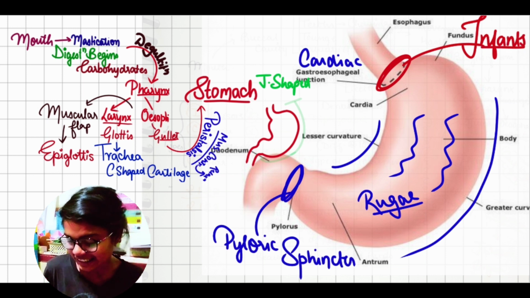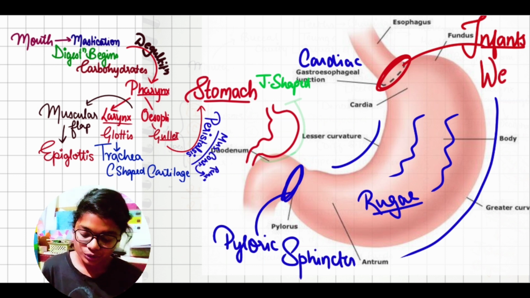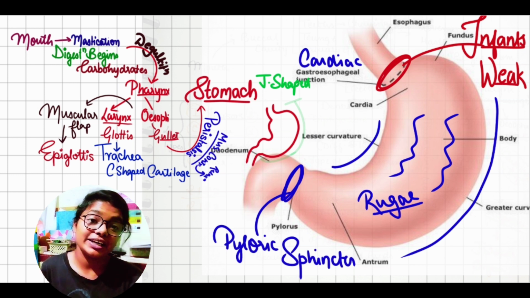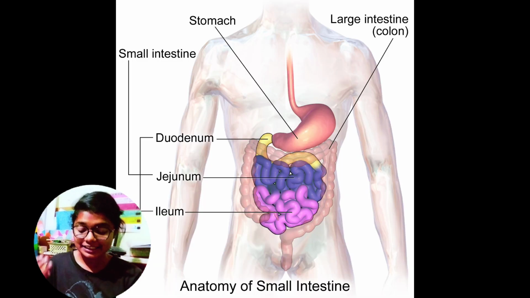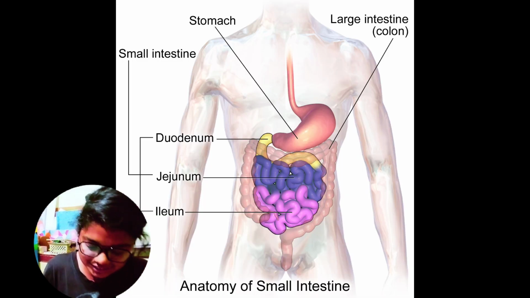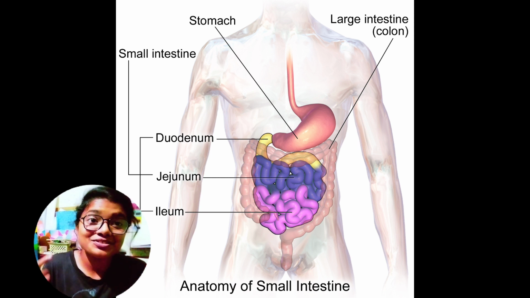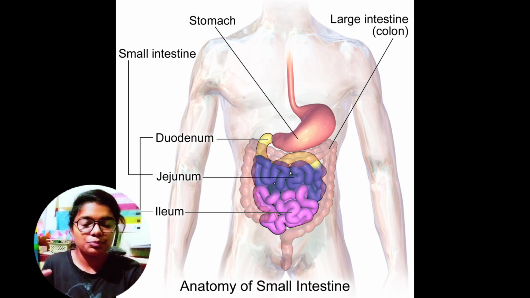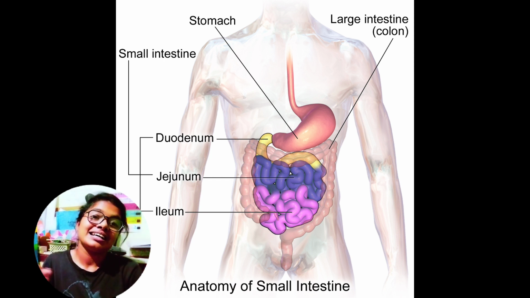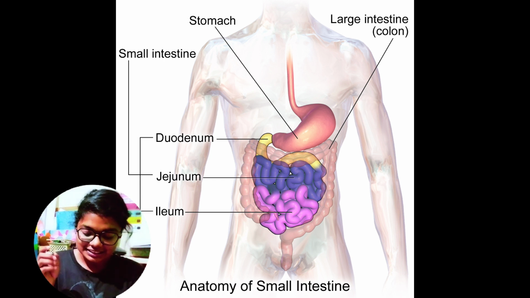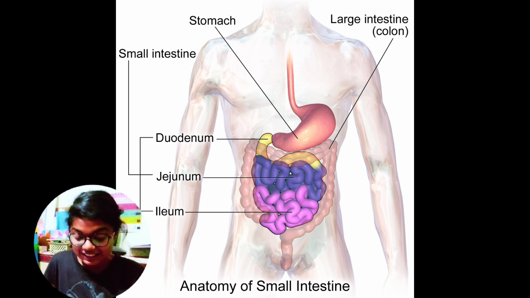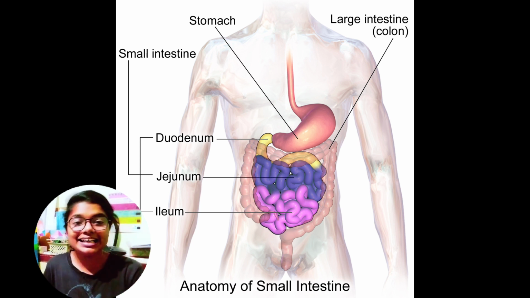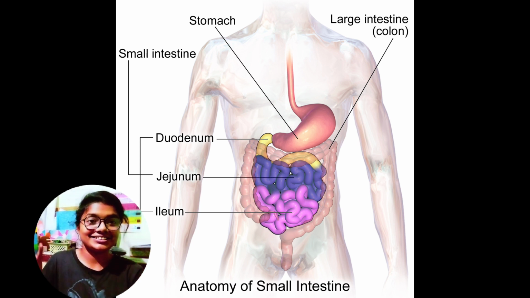Now what we will see is that after the pyloric sphincter, the food goes to the duodenum portion of the small intestine. The small intestine is divided into 3 parts, that are duodenum, jejunum, and ileum. The duodenum is a wider portion, then comes the longest portion, that is the jejunum, and the ileum. The ileum opens into the cecum of the large intestine.